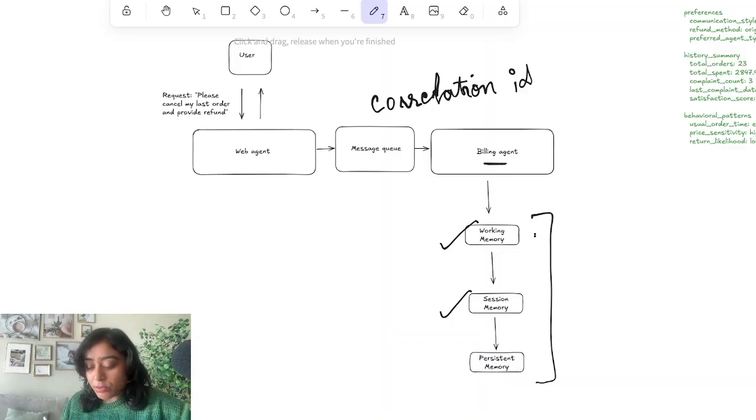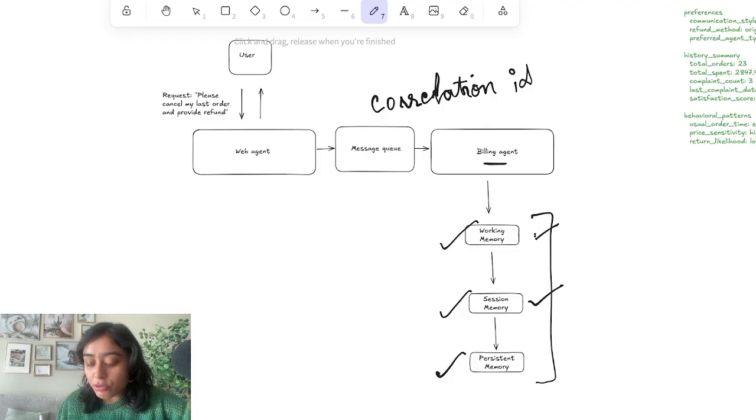Then we have something known as persistent memory. It is usually stored in a relational database like PostgreSQL to store long-term details. In our example, it could store something like long-term behavior of the user, standing of the user, whether the user is a premium user or not, how many refunds they have requested in the past 1 month, 2 months, and so on. Working memory, as I said, is stored in the variables of the language.